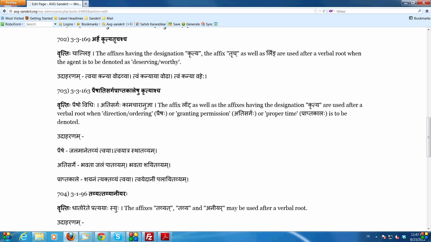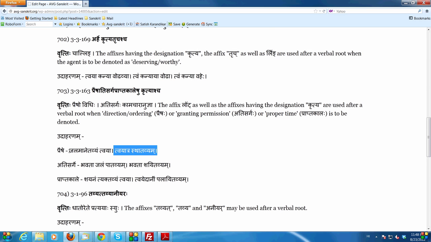Also tvaya sthatavyam, this is bhave, because this is the akarmaka usage. There is no object here. So this is akarmaka, because it says bhava karmanoho, right? So this is bhave. Bhave means it denotes the action. The action of staying here is to be done by you. It means you should stay here. It's a command. Stay here. Atra tishtha. So this is the praisharthe.